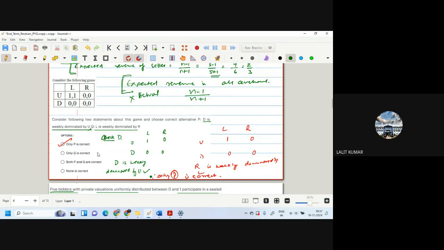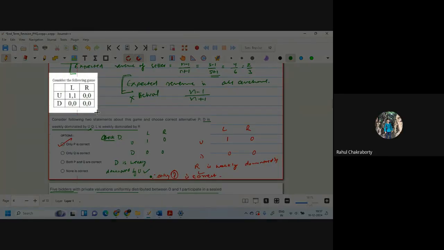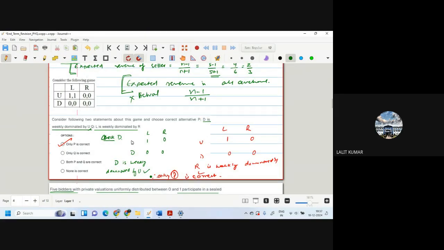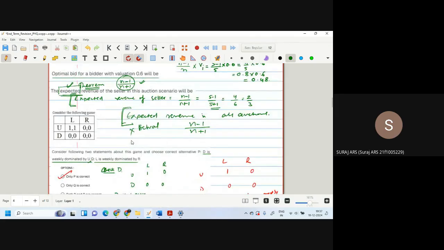Shall we do it, or leave it? Just a small confirmation: this expected revenue of the seller is applicable irrespective of any auction type, right? Yes, any auction, whether it is first price, second price, all-pay, everything. Expected revenue of the seller is n minus 1 divided by n plus 1.